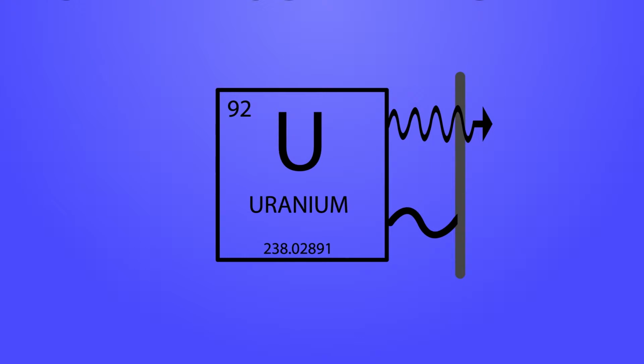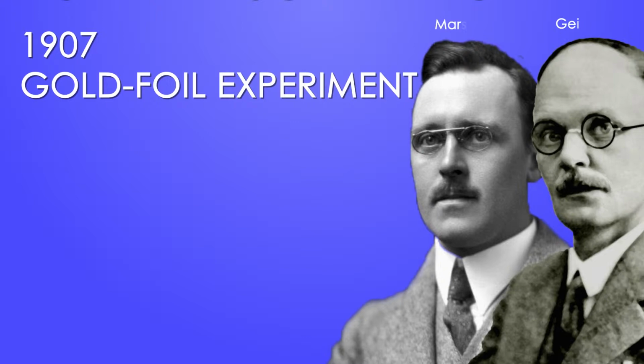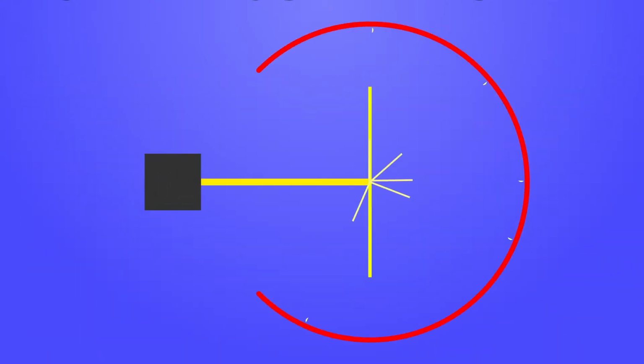Following these discoveries, in 1907, Rutherford conducted his famous gold foil experiment along with his assistants Geiger and Marsden. In this experiment, a thin beam of alpha particles was fired at a thin sheet of gold. This sheet of gold was surrounded by detector screens that would flash when hit with an alpha particle. And even though most of the alpha particles passed through the gold foil, about 1 in 20,000 particles were deflected more than 90 degrees from the path.